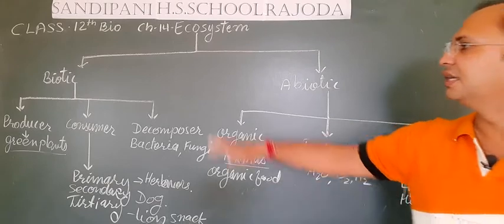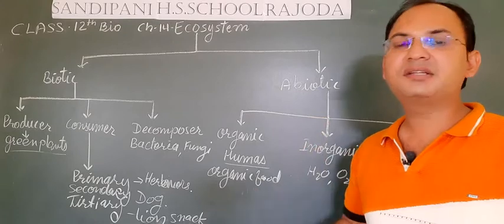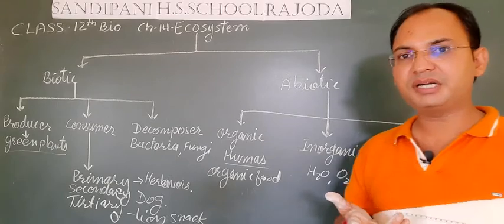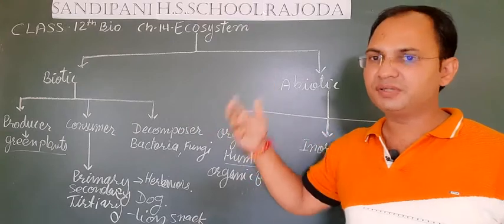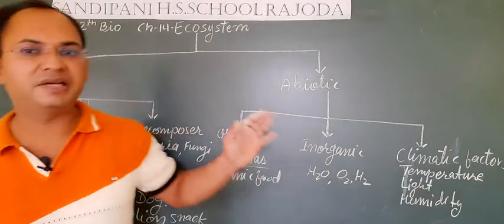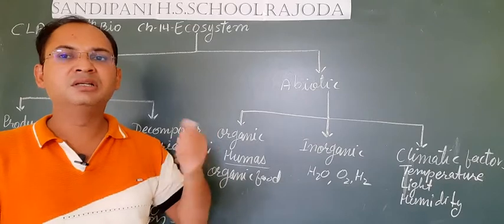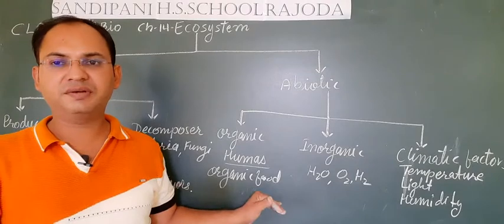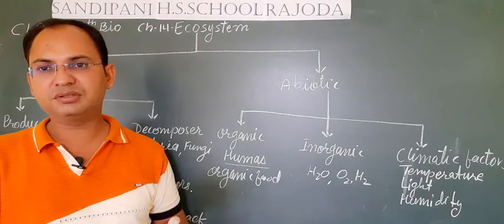So students, here we have a short classification of the factors of the ecosystem. First of all, we divide the whole ecosystem into mainly two parts, that is biotic and abiotic. In biotic factors, we include all the living organisms that are a part of that ecosystem, and secondly abiotic factors are the non-living part of the ecosystem. In abiotic factors, we include mainly three parts: organic, inorganic and climatic factors. In organic factors, we include all the products that are produced by living organisms.